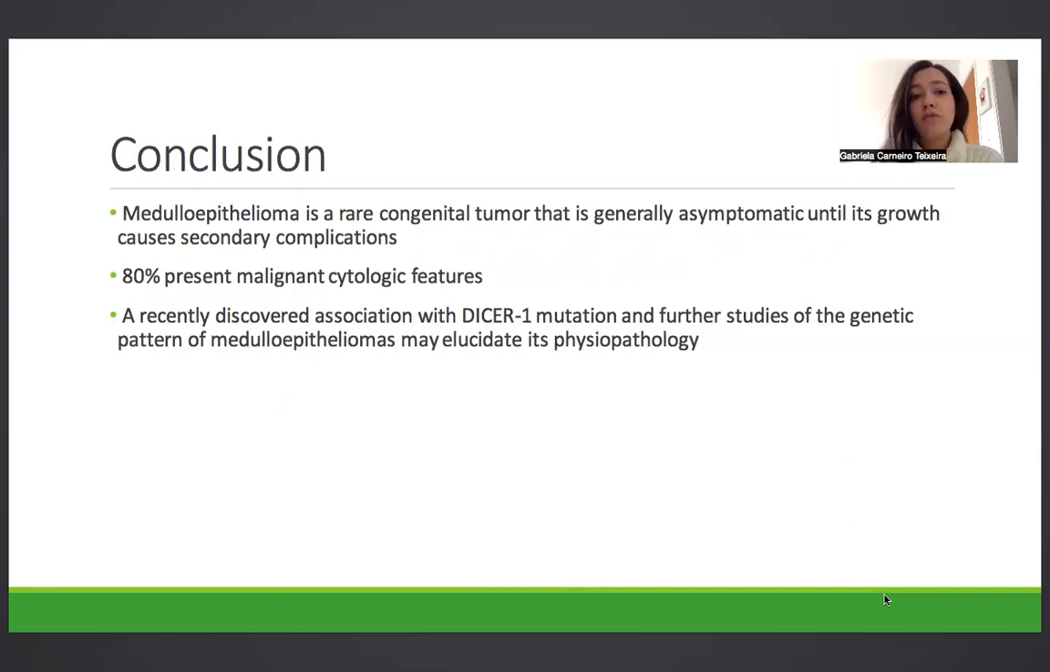To conclude, the medulloepithelioma is a rare congenital tumor, and it's generally asymptomatic until its growth causes secondary complications. 80% present malignant cytologic features, and this recently discovered association with DICER1 mutation and further studies of the genetic pattern of medulloepitheliomas may elucidate its pathophysiology in the future.